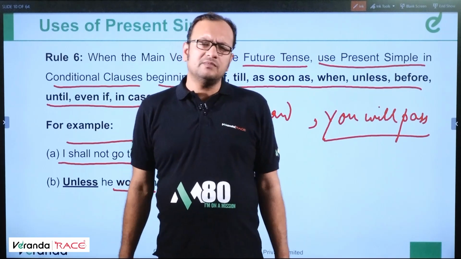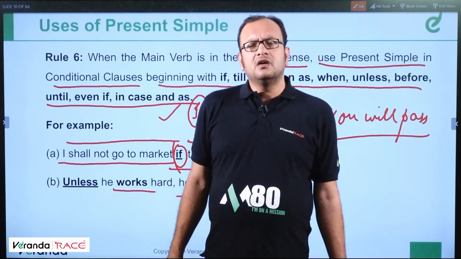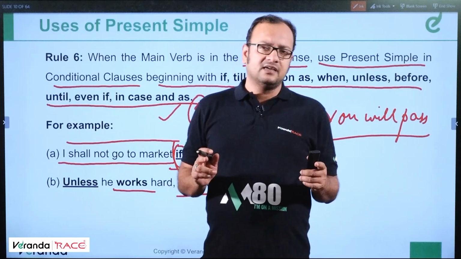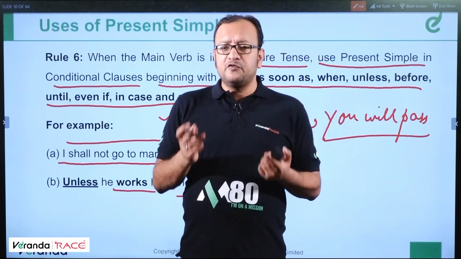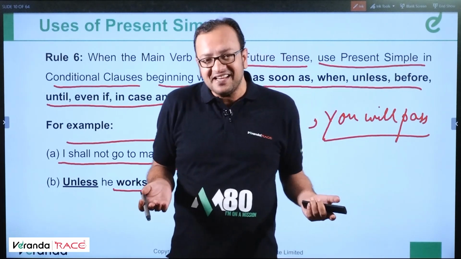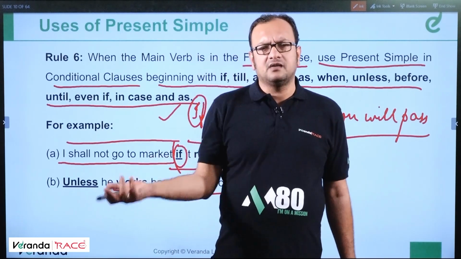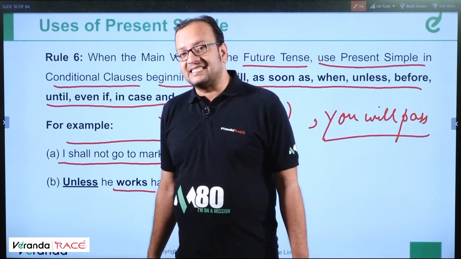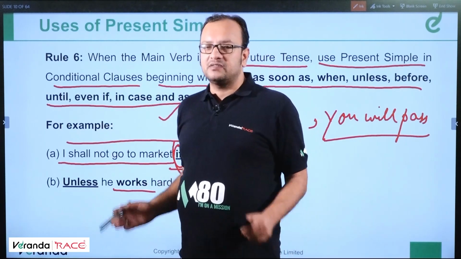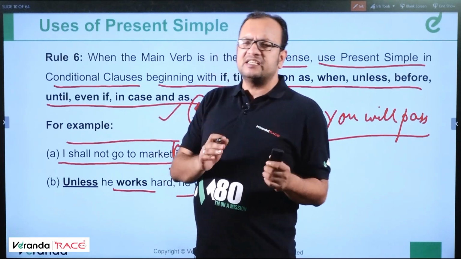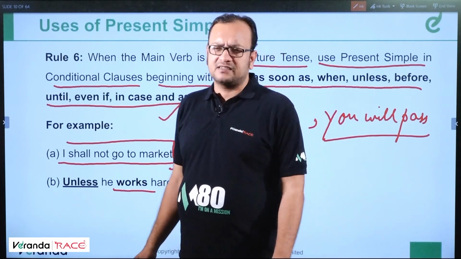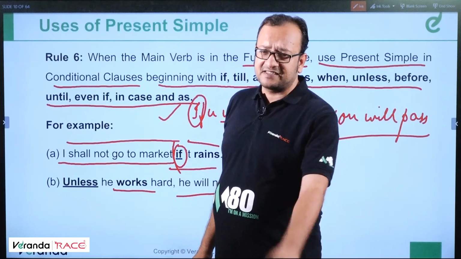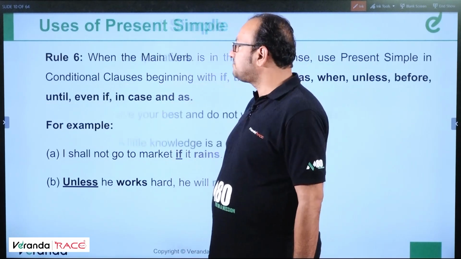Most of you must be wondering, how come this is possible? We have learned that the conditional clause is always written in present simple. It's not like that. Sometimes it is in present perfect. If you have worked hard, you will pass. This is correct. If you are working hard, you will pass. 100% correct. Conditions are generally in present simple most of the times, but in special cases when something is happening now, if you're working hard, you'll pass the exam. Get your point? Okay, moving ahead.